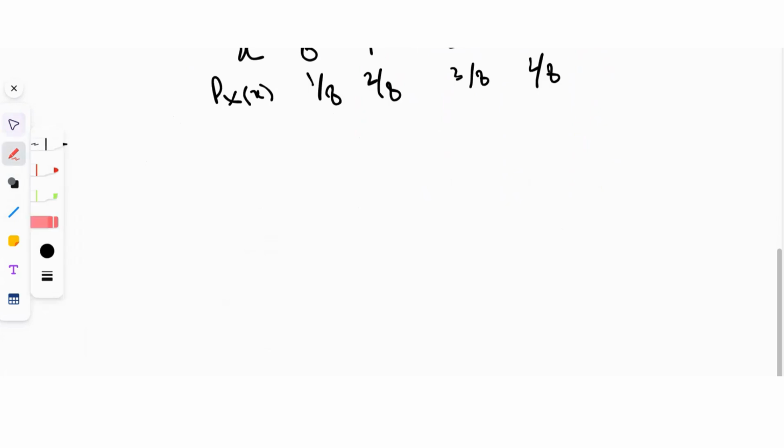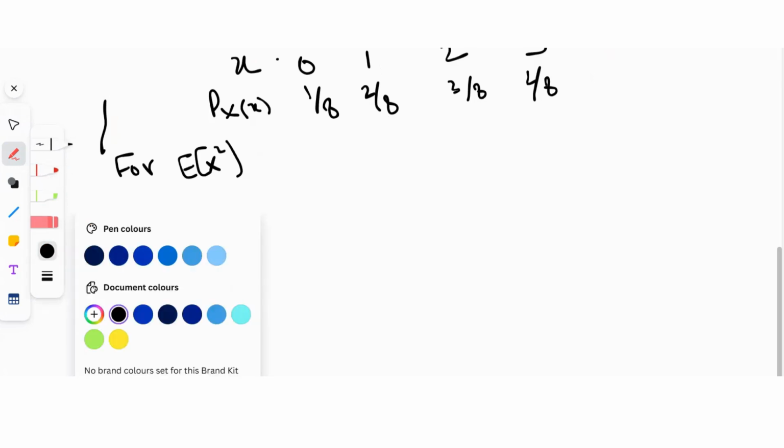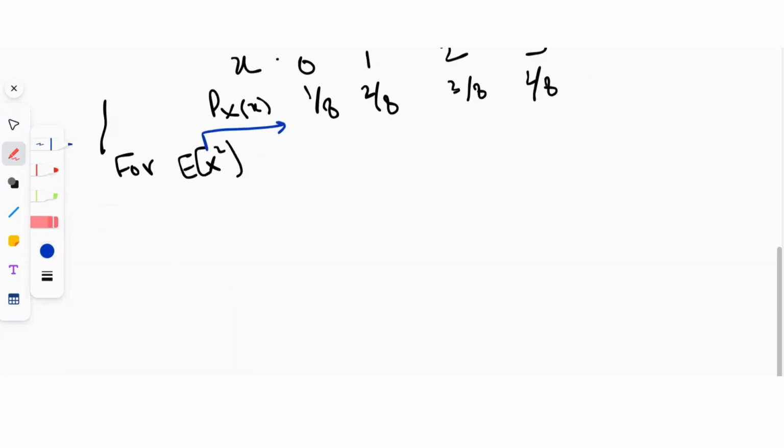So now, first we learned how to find the expected value of x. Now we want to learn how to find the expected value of x squared. We know the expected value of x squared is simply the summation over all x of x squared p(x), right? g(x) is x squared here. So I want to sum over all x squared p(x).